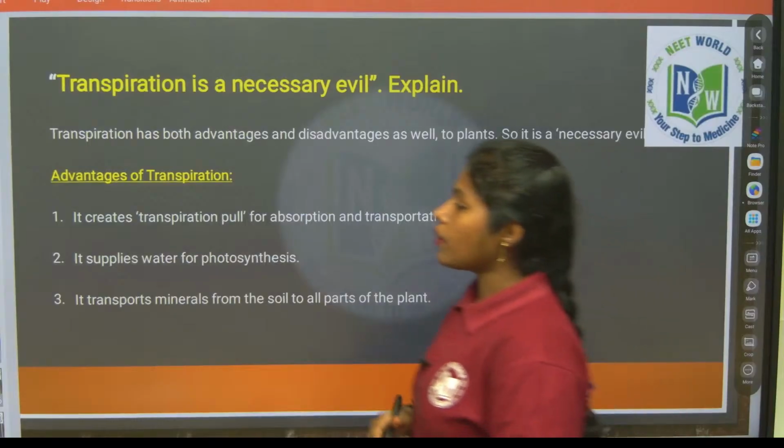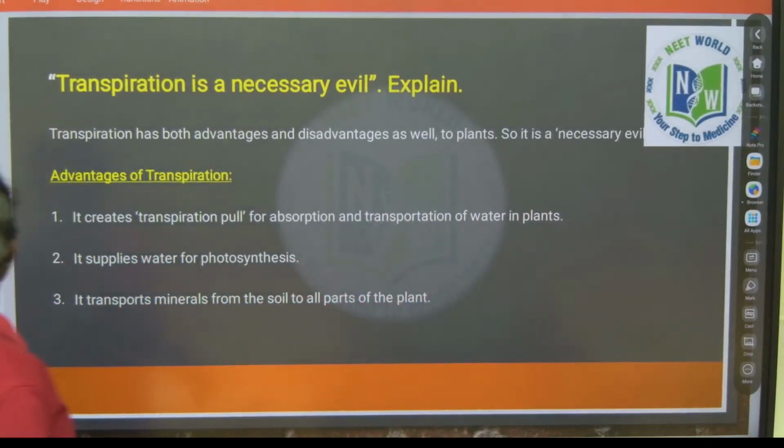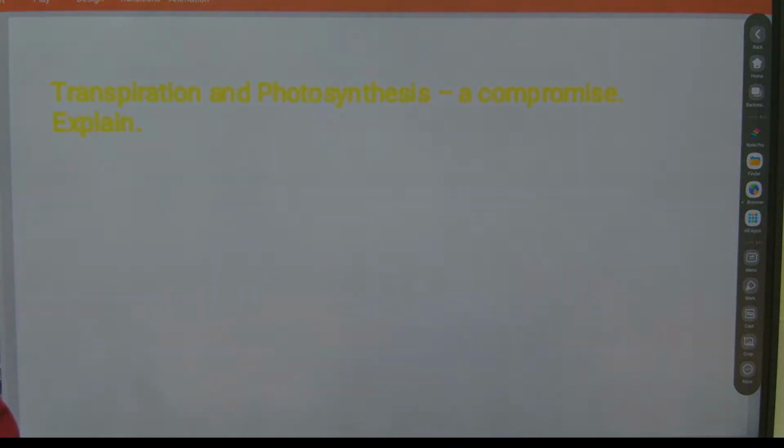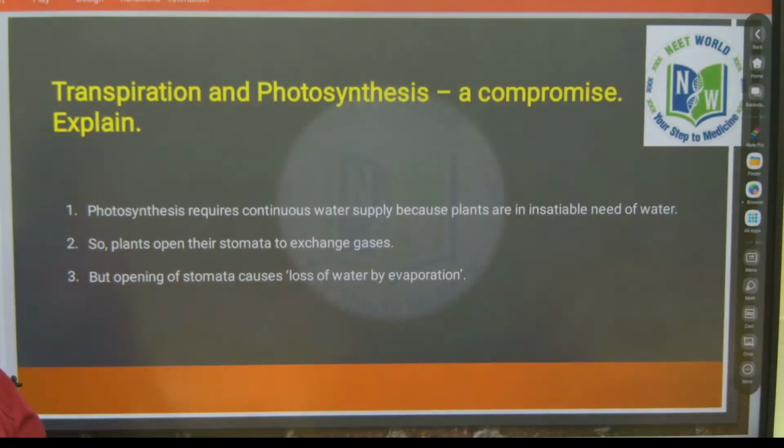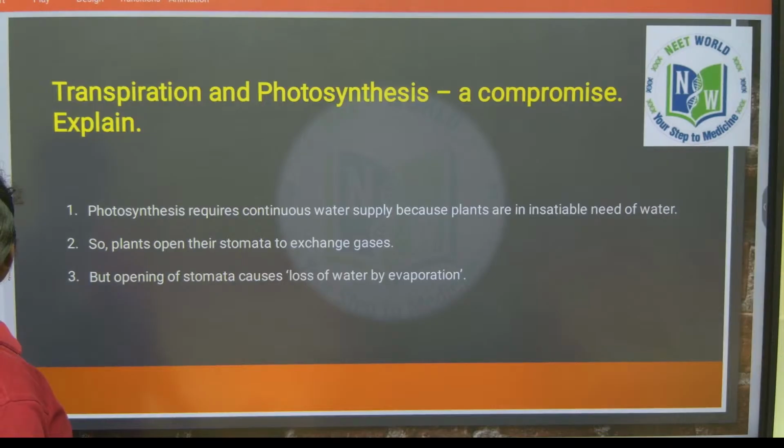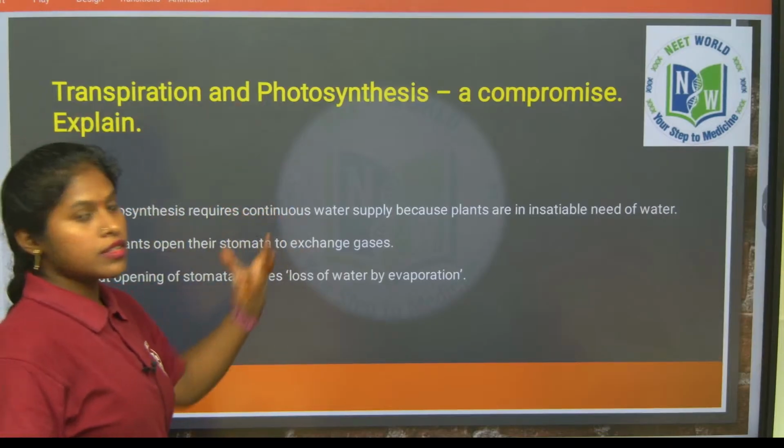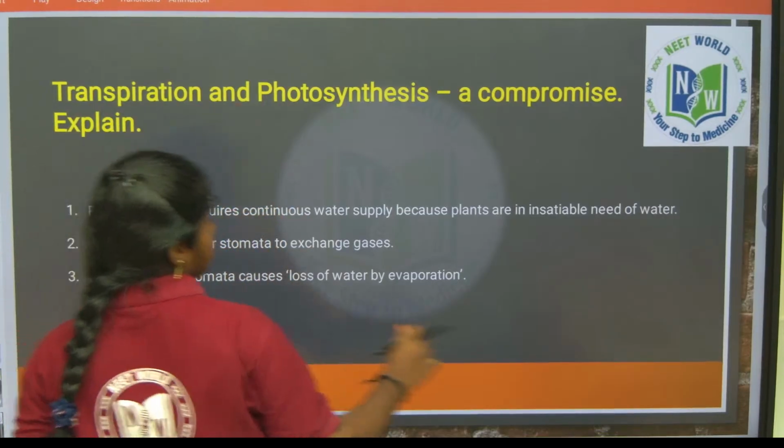Okay, so now let's discuss the second question, transpiration and photosynthesis compromise. Why are they saying transpiration and photosynthesis compromise? Let's see.